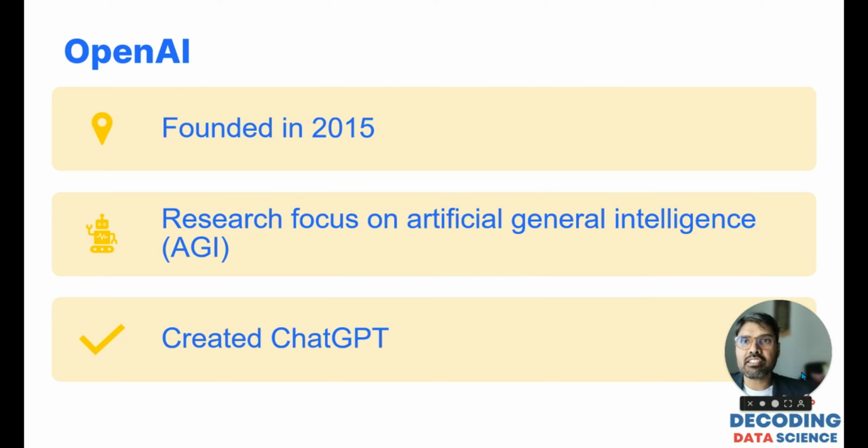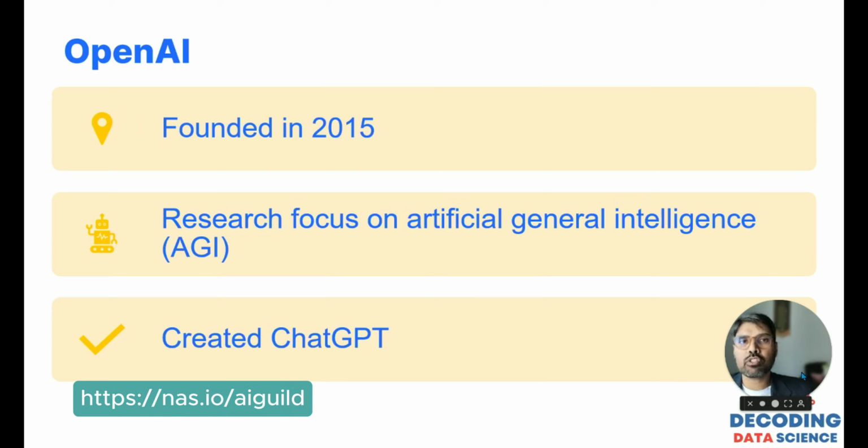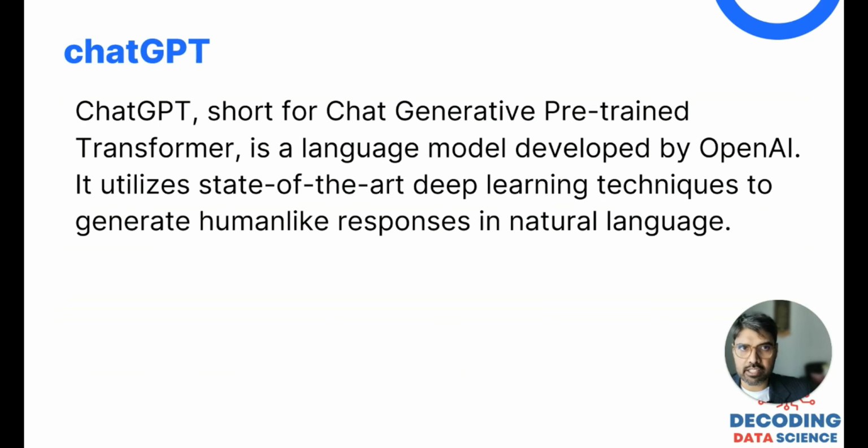Now OpenAI created GPT-1 through GPT-3 back in 2018, but ChatGPT was something amazing, which had the capability to interact with humans, and I'm going to talk about it in later slides. It was in November 2022 that it was launched to us. OpenAI did a great thing by sharing this publicly for all of us to experience. What is this ChatGPT?